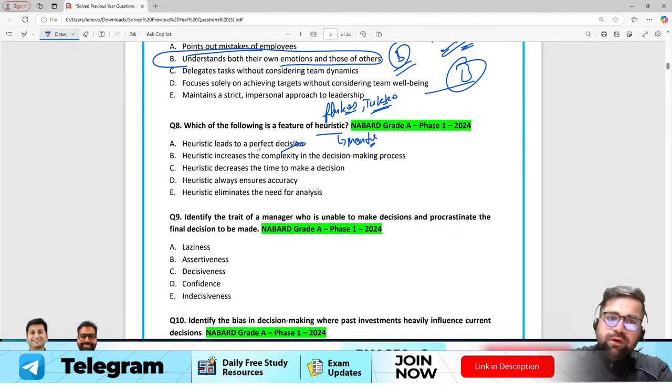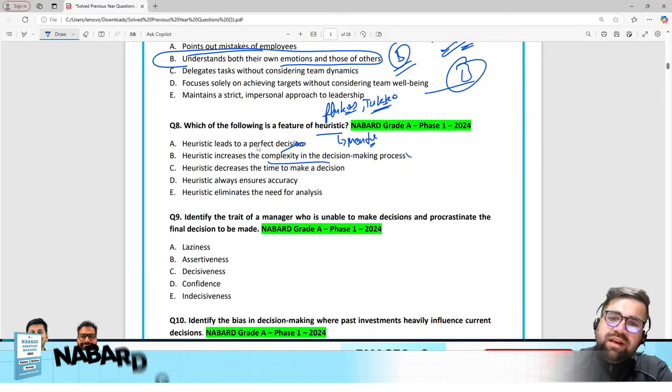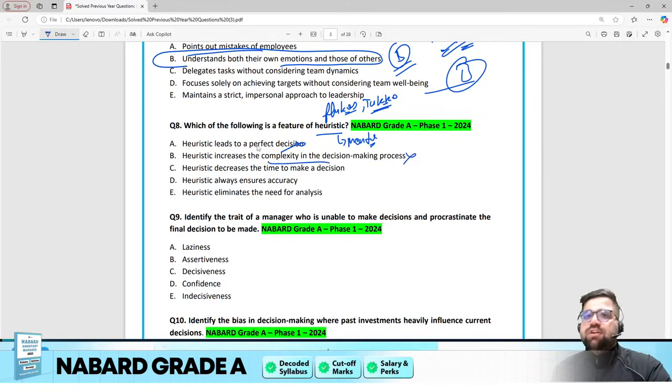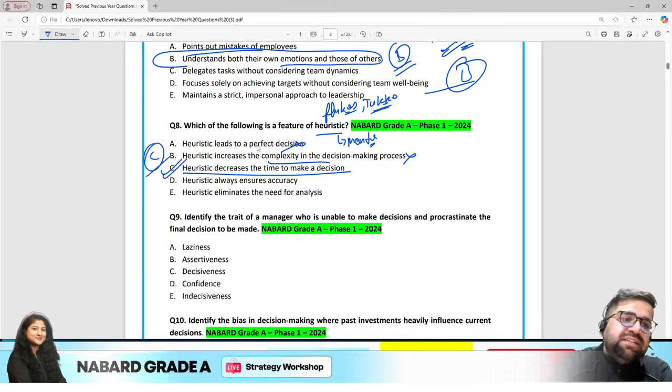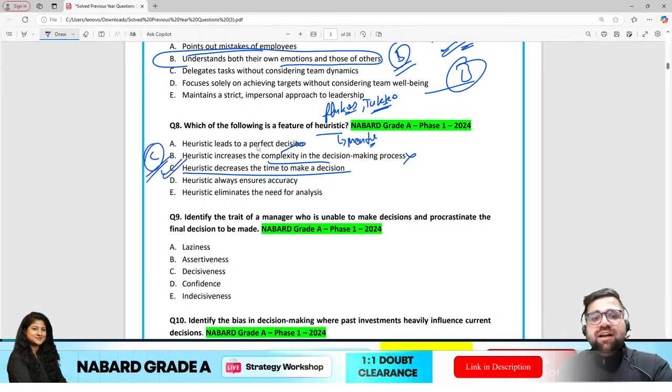Okay, heuristic increases the complexity? No, it decreases the complexity. It reduces the complexity because you are taking a shortcut. Heuristic decreases the time? Yes, answer will be option number C now. Why? Because definitely heuristic decreases your time to make final decision.